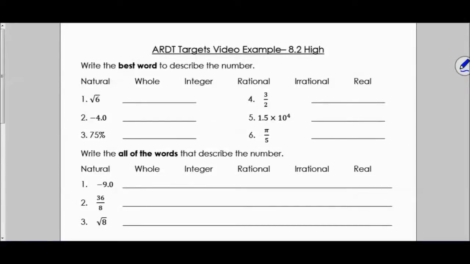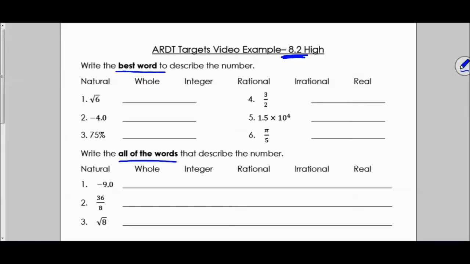Right, standard 8.2 is just talking about the real number system. So natural, whole, integer, rational, irrational, and real numbers. Describing those is 8.2. There's two different ways they like to ask these questions. One is pick the best word, and the second is pick all of the words.